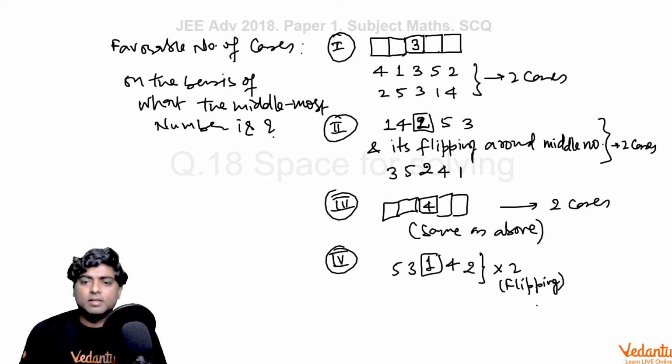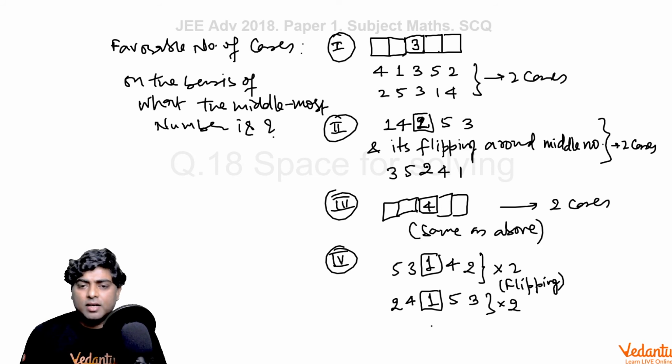You can flip it. Again, when the middlemost number is 1 and its neighboring numbers are 4 and 5, we are left with 2 and 3. 3 cannot come here, so we should write 3 here only and 2 here only, and it's flipping, so into 2.